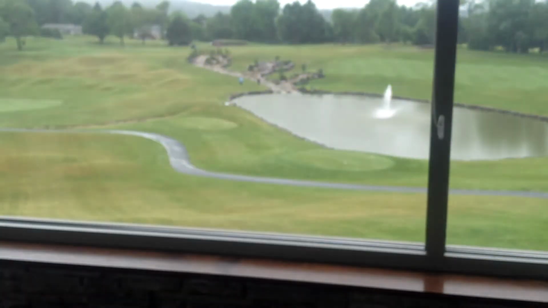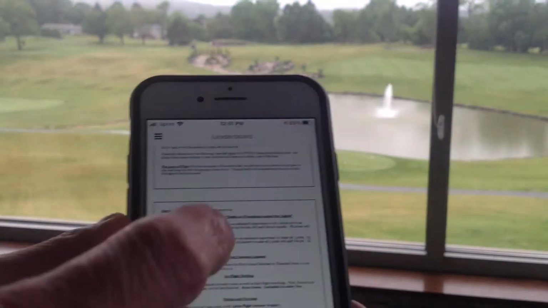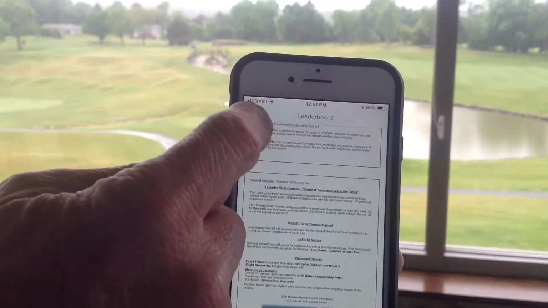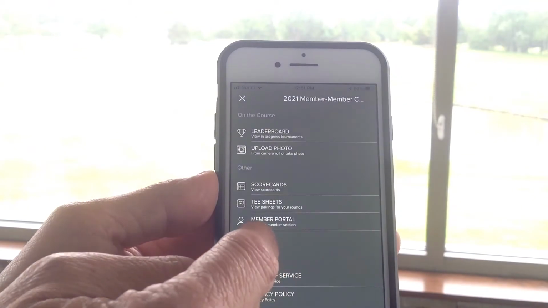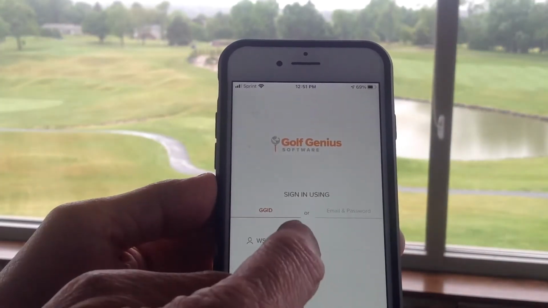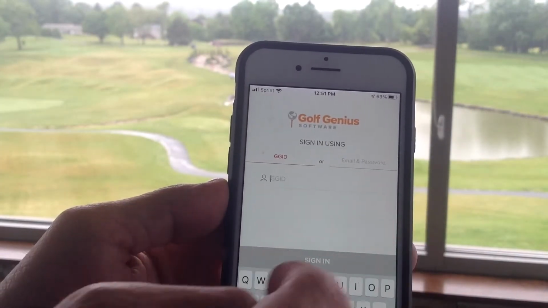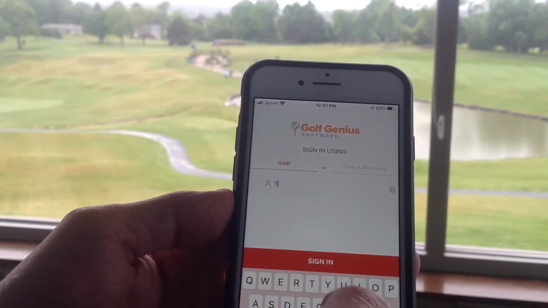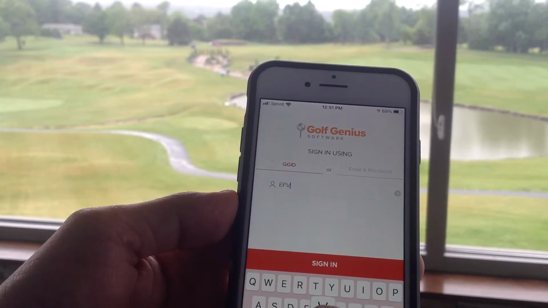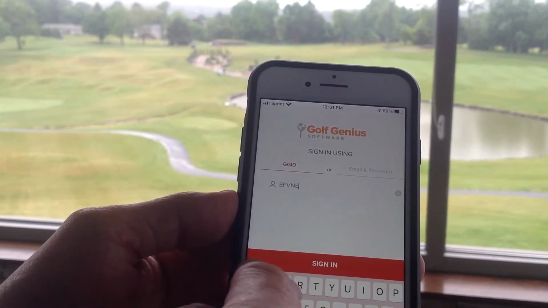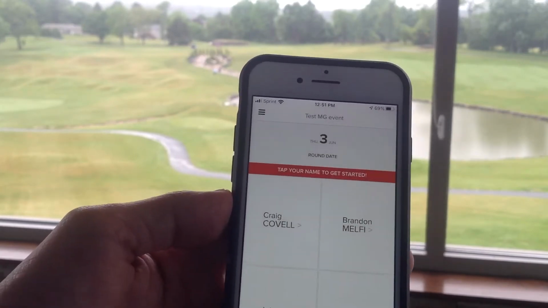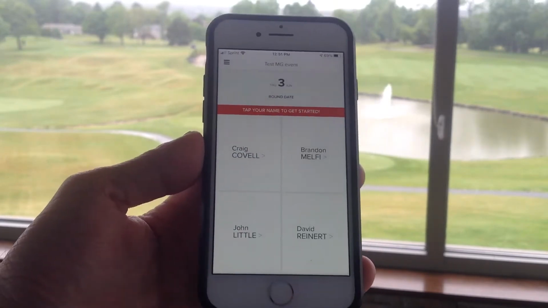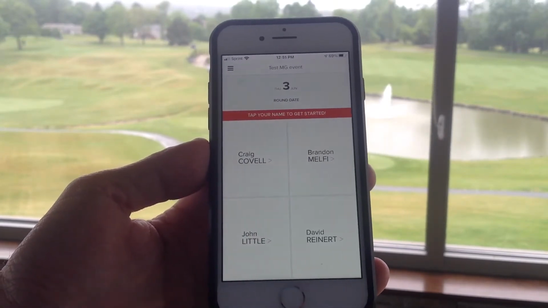So I'm going to go ahead and enter the first round here as a sample. So if you are in your Golf Genius app, in order to change that, you got to hit log out. It's going to take you back to the front screen. You're going to go ahead and hit the X button, and then you're going to go ahead and enter the new GGID number that you're going to find on the front of the cart there for each round. And I do ask that somebody from each team go ahead and do that. Only one person's got to keep score.